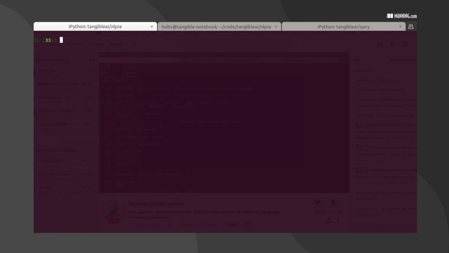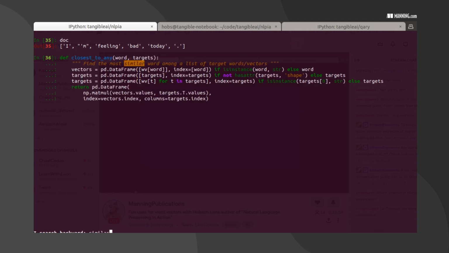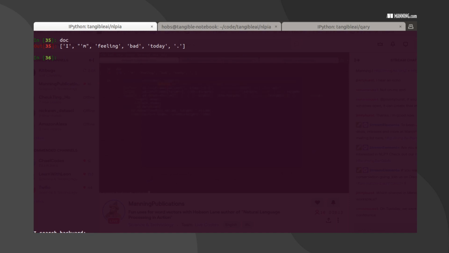Let's start with, so we have some bad words and we have some good words. Next, we need to go through our sentence. We have a document, I think. Let's go for word in doc. We were looking at that most similar. We wanted to do a quick demo of the most similar. Similar by vector, that's what it was. So it was word vector similar.